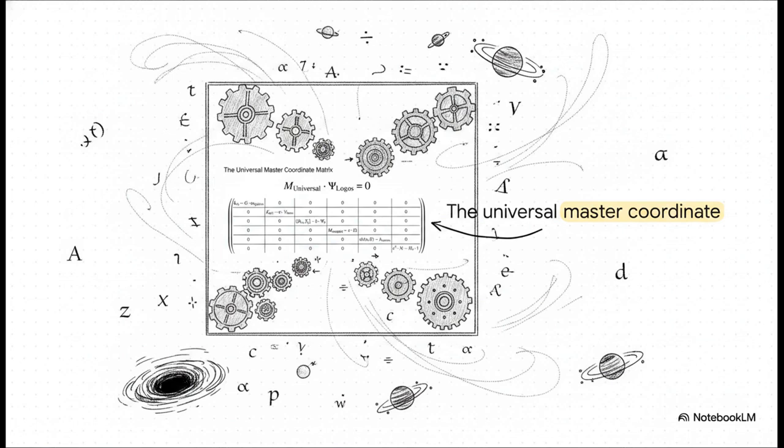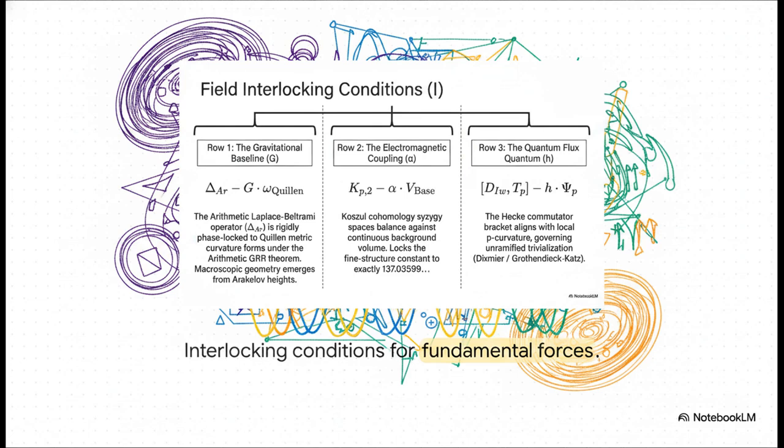Let's quickly break down these rows. Zooming in on the first 3 rows, we clearly see the fundamental forces being locked in. Row 1 mathematically binds the gravitational baseline to Quillen-metric curvature forms. Row 2 shows the electromagnetic fine structure constant perfectly balanced against the continuous background volume. And row 3 forces the quantum flux into tight alignment with local P curvature. It is all pure, rigid mathematics forcing physical reality right into shape.